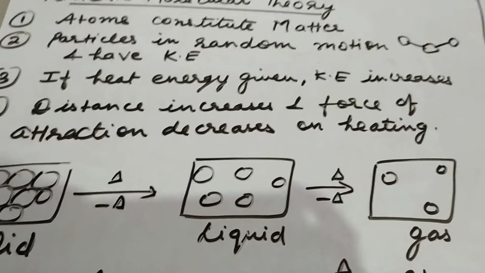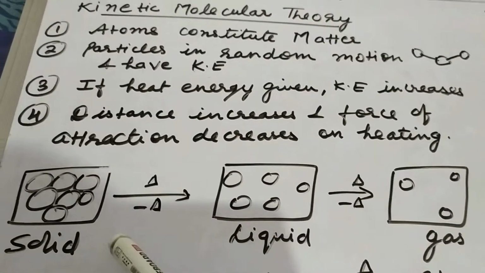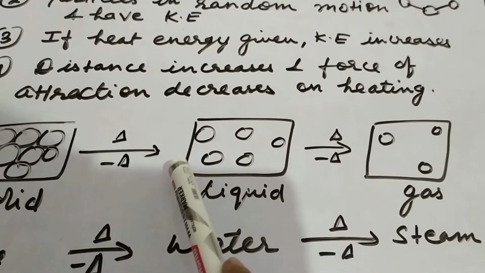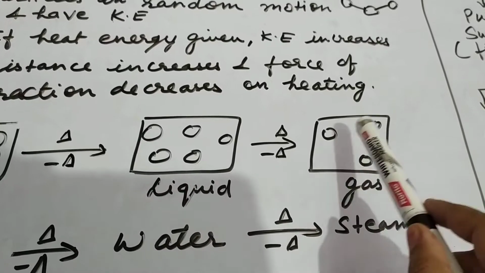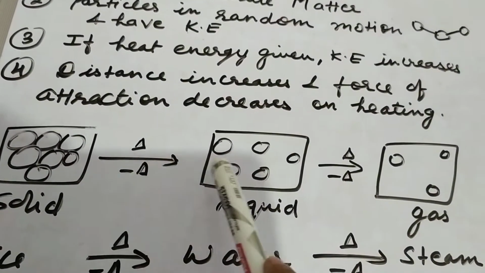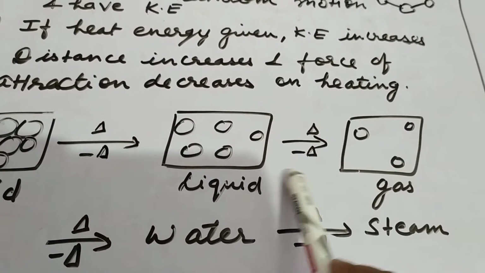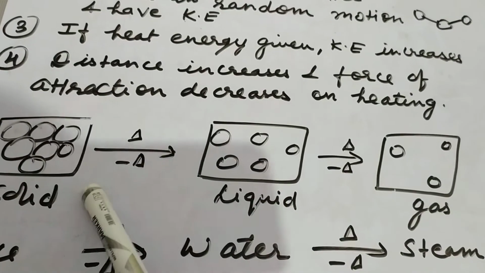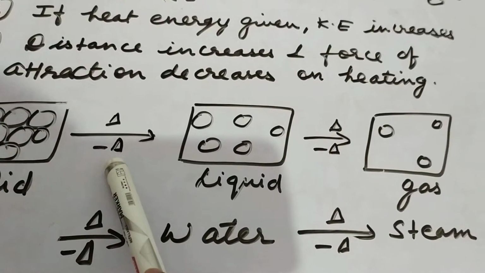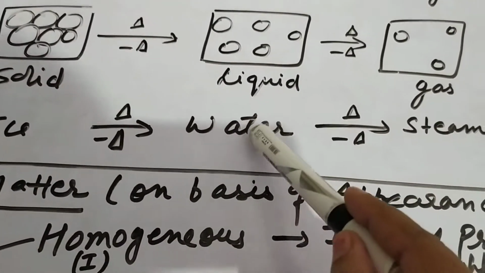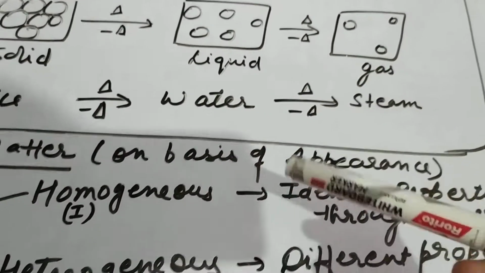Next, if you supply heat energy to the particles, they will move apart, the intermolecular distance increases and the force of attraction decreases. Here solid particles are closely packed together. If you heat, the particles will move apart. With further heat, the particles will still move apart, and the force of attraction decreases, and consequently they change from solid to liquid to gas. And vice versa will happen if you remove the heat: gas will convert into liquid and liquid into solid, because the particles will come closer together as kinetic energy decreases and the force of attraction increases. For example, ice is converted into water and water is converted into steam on supplying heat, and on removing heat the vice versa will happen.